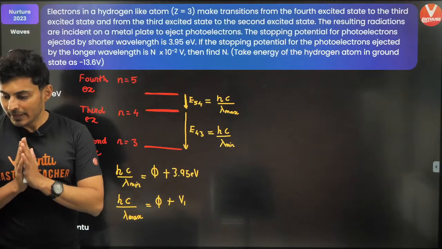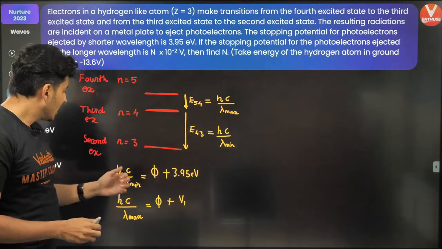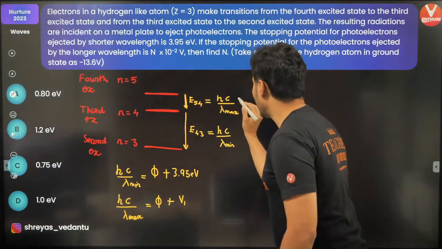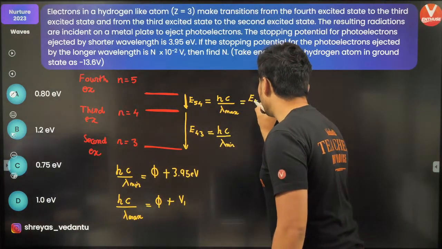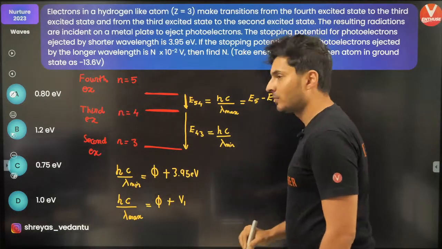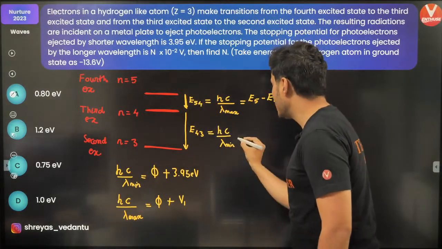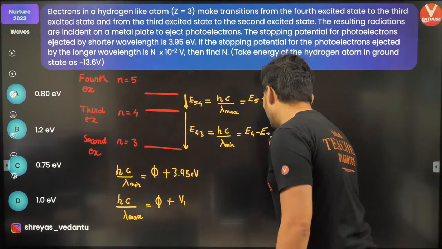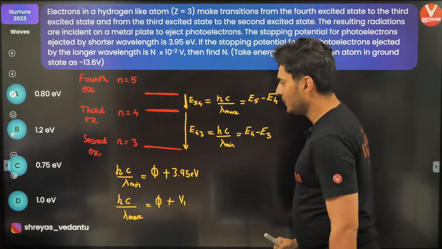Cool? Everybody? Okay. Now, here is what I will tell you. This number over here is energy of 5 minus energy of 4. And this is energy of 4 minus energy of 3. Now I got some idea.